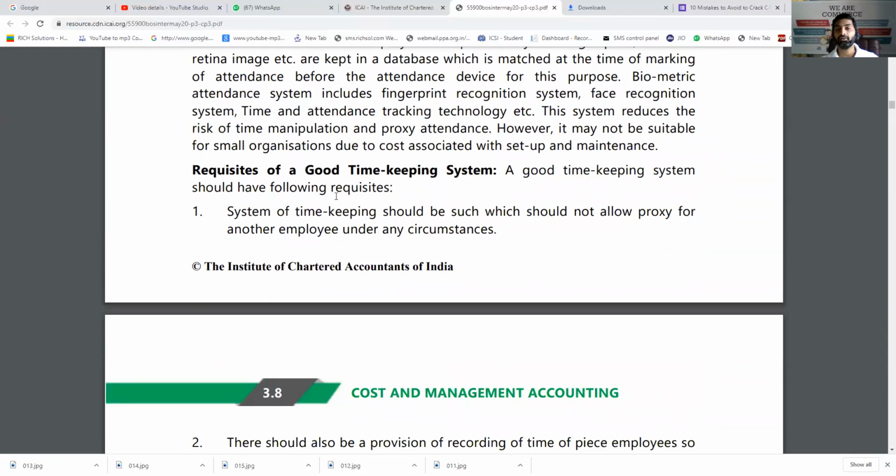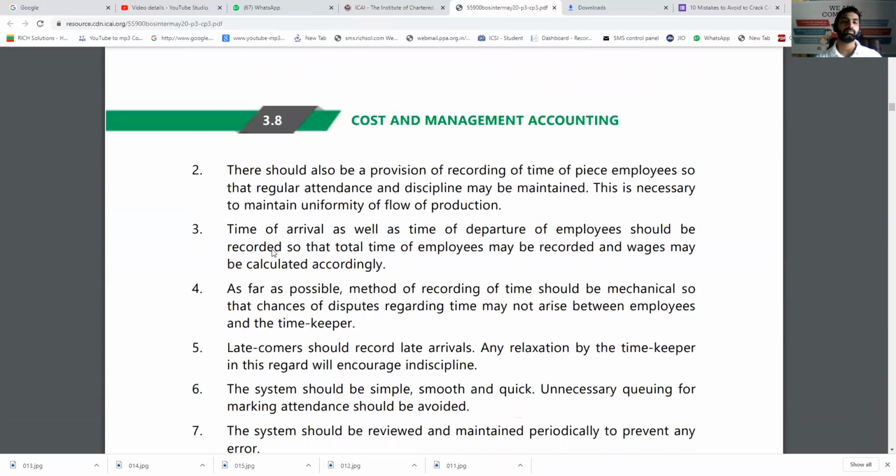But if you want to have a good timekeeping system, what are the prerequisites? The system of timekeeping should be such that it will not allow proxy, or make a proxy for another employee. In case of a manual system, like writing names or even the card system, one friend may write the name of another friend, or drop that card in the box. That was possible, but in mechanical systems, it's not possible.